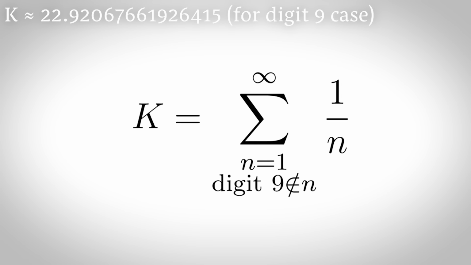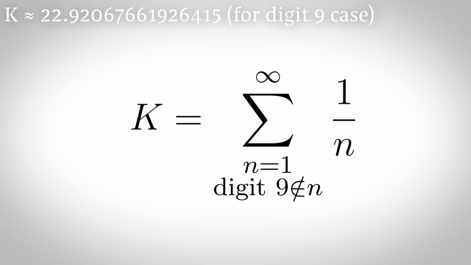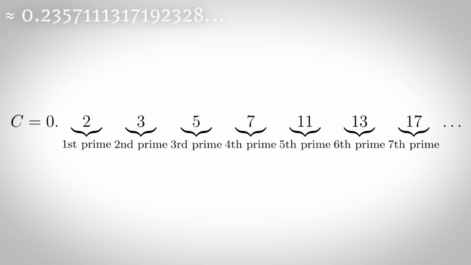Kempner's constant. The sum of reciprocals of integers diverges to infinity, but Kempner showed that if you exclude all the terms where the denominator contains a specific digit, e.g. 9, then it converges. The Copeland-Erdős constant is a real number formed by concatenating the decimal representations of all the prime numbers in order.